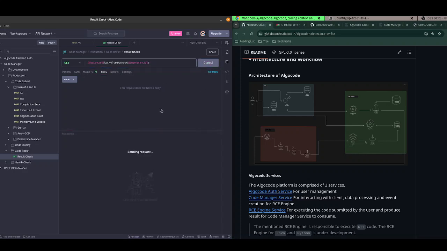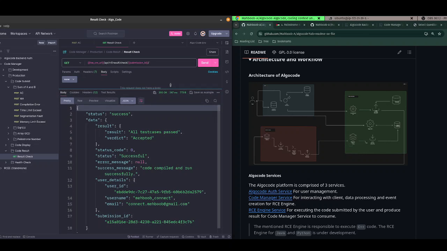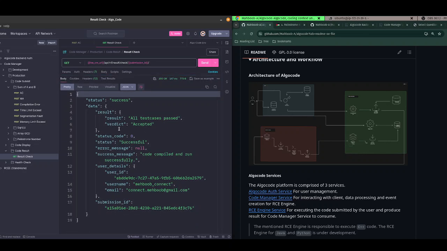So I am sending a request, a code result, and you see, this is the actual structure of the result of the code submission. The status is success. In the data, there is a result, and inside the result there is another result. The all test cases first, and the verdict is accepted. The status code is 0, the status is successful, and the error message is null. The success message is that code compiled and run successfully.